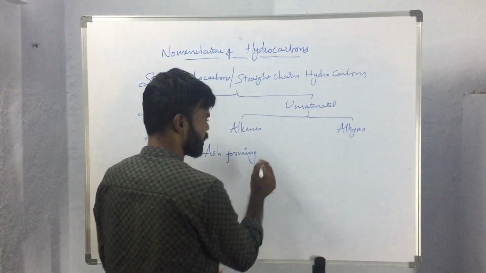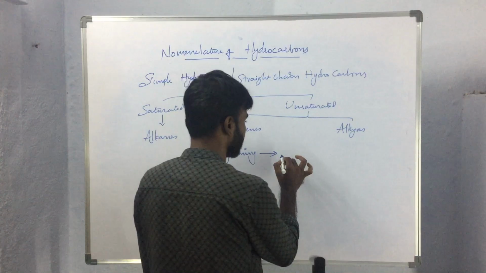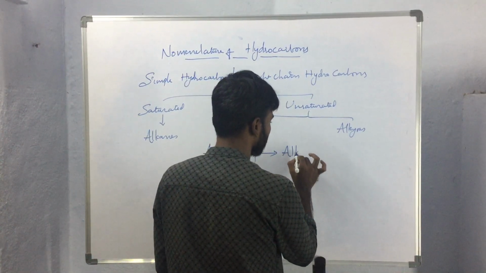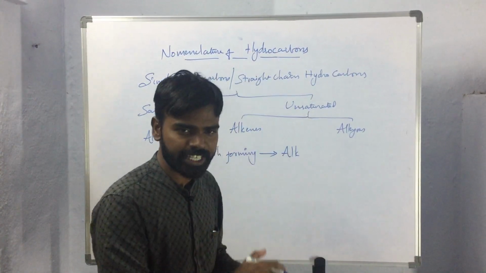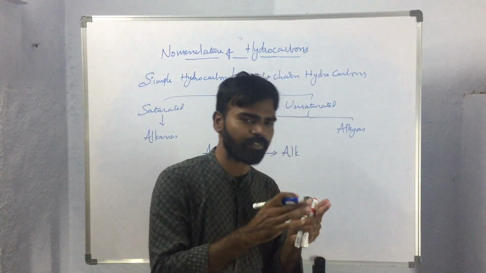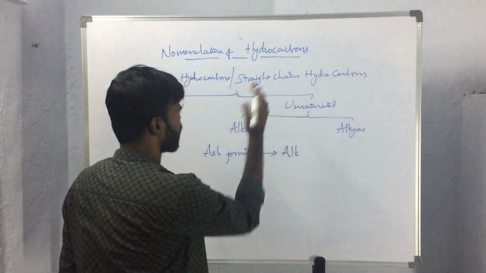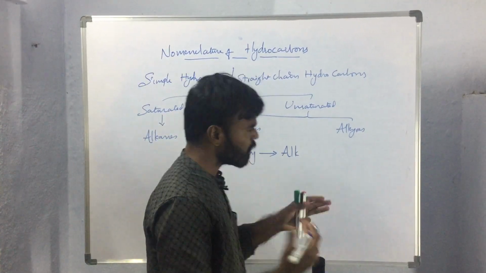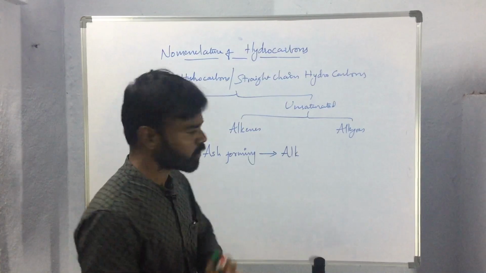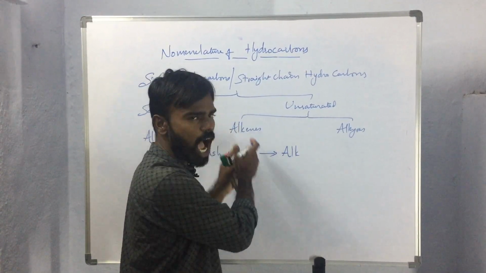So in Greek, ash forming agents are prefixed with alk. So alkalis means substances that form ash when they burn. These hydrocarbons, when they burn, also form ash. So that's why these hydrocarbons are also given the prefix alk.